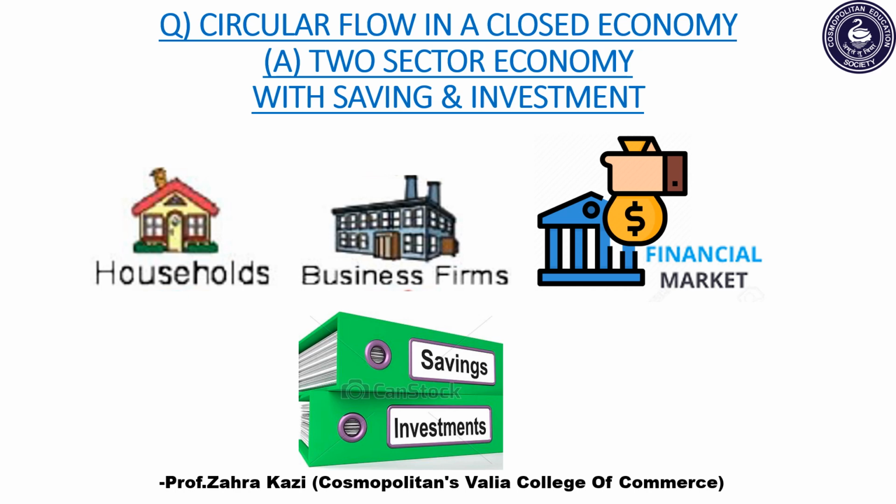Now let's start with the next answer, that is circular flow of income in a closed economy, that is a two-sector economy with saving and investment. So here again, because we have said it's a two-sector economy, it includes households as well as firms. But the only addition here is that it also includes financial market. Because we have said that it includes saving and investment, where will the savings and investment take place? Obviously through financial markets, right? That is financial sector, which includes commercial banks, stock market, etc.